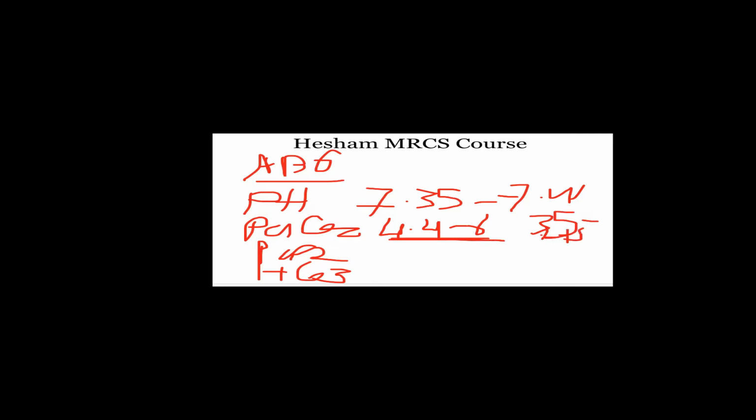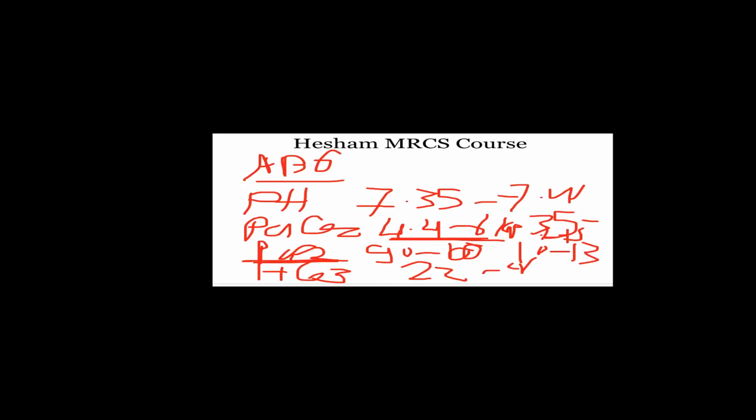PaO2 is normally between 90 to 100%, and by kilopascal it is from 10 to 13, while HCO3 is from 22 to 26. These are the numbers which you should keep: pH, PaCO2, PaO2, and HCO3. Okay, then let's start.